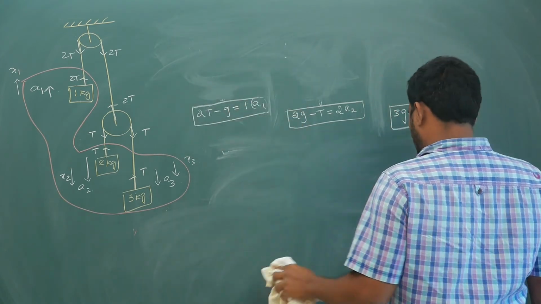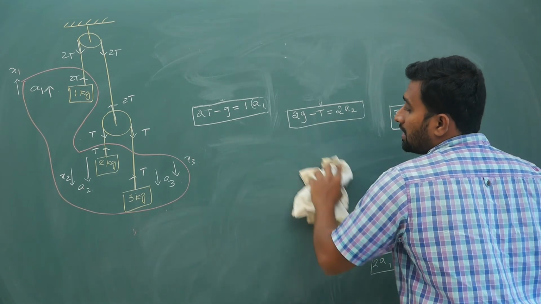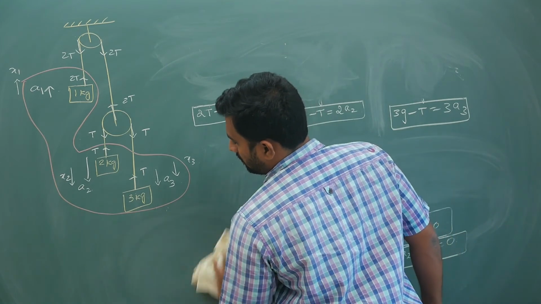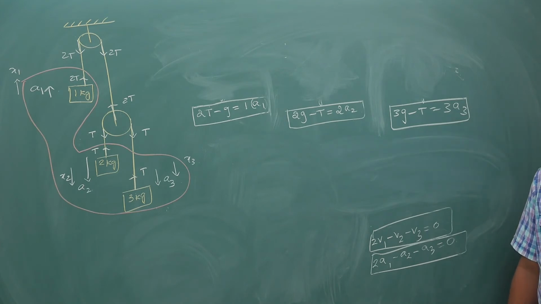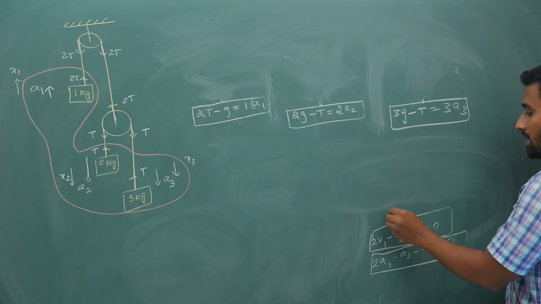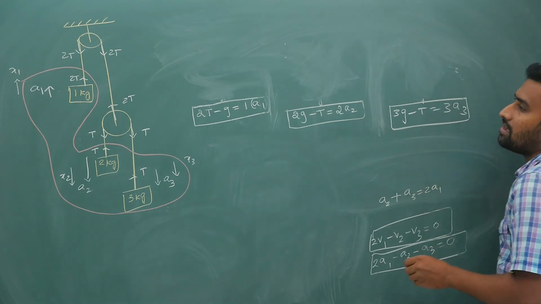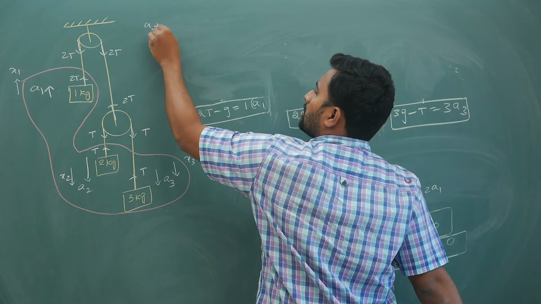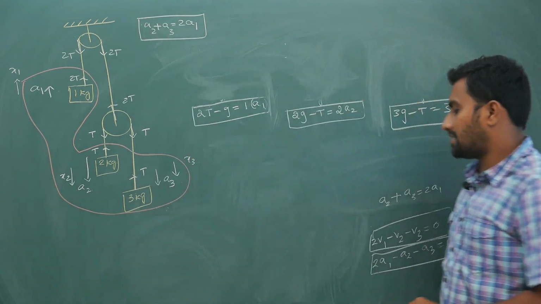This method is appearing lengthy only because of this. But if you have more pulleys, trust me, you will start scratching your head without knowing what to do. So for that purpose I am doing this. Now A2 and A3 are here. So A2 plus A3 is 2A1, right? A2 plus A3 is 2A1 from this equation. Keep that aside. I will erase this.